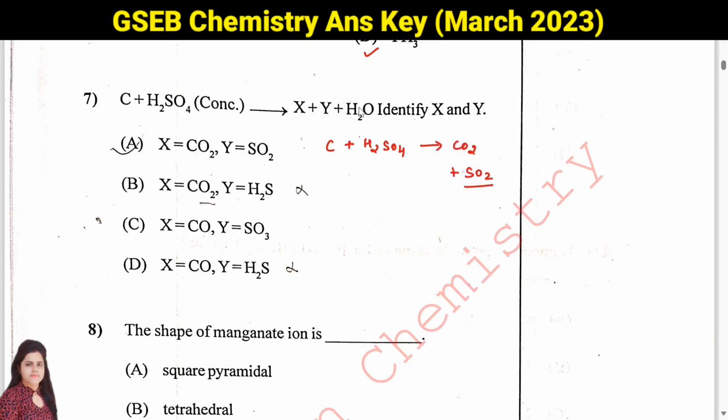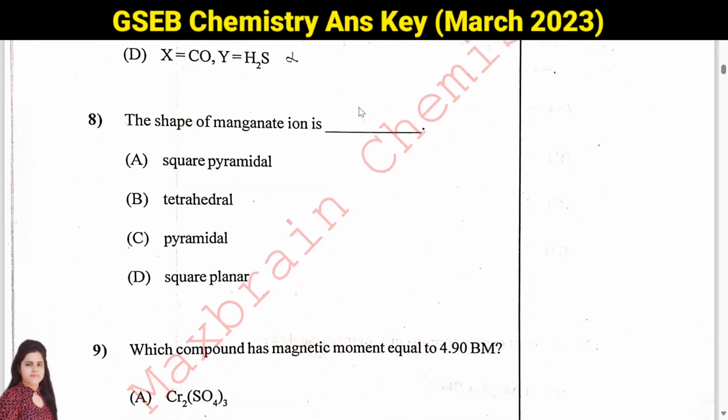So answer will be A. X will be CO2 and Y will be SO2. Then question number 8, the shape of manganate ion. The shape of manganate ion is tetrahedral and the hybridization is sd3, not sp3. It is an exceptional case. So answer will be tetrahedral, option B.